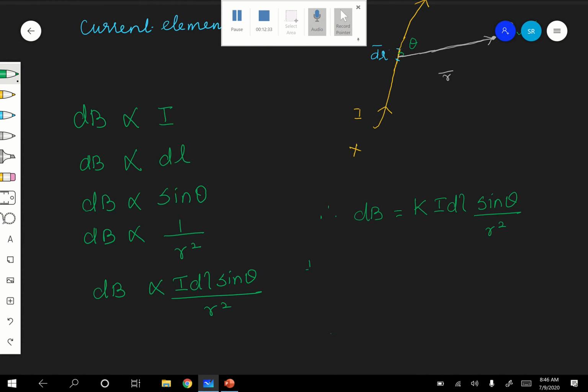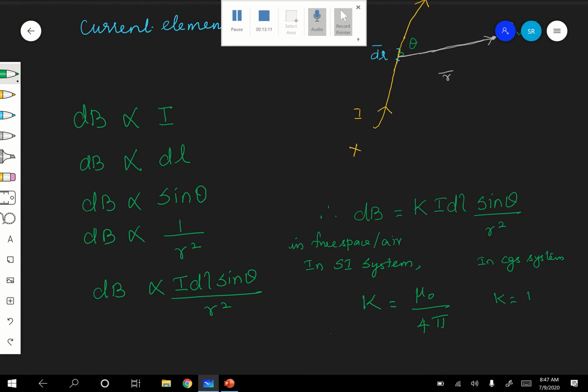In SI system, the K value is equal to mu naught by 4 pi. And in CGS system, K is equal to 1, in free space or in air.